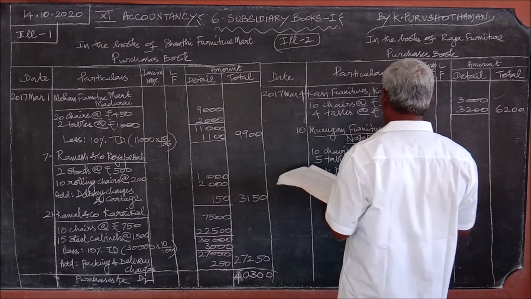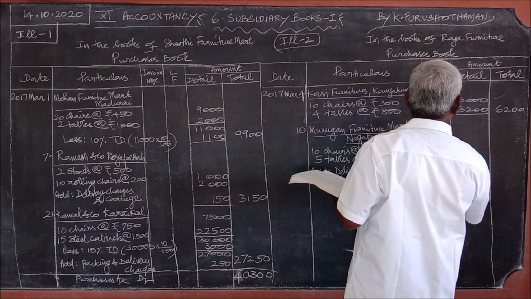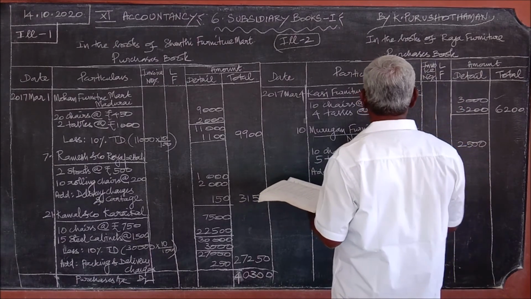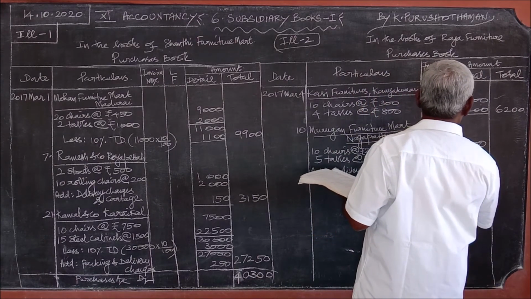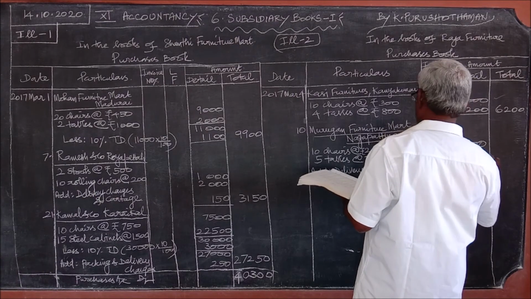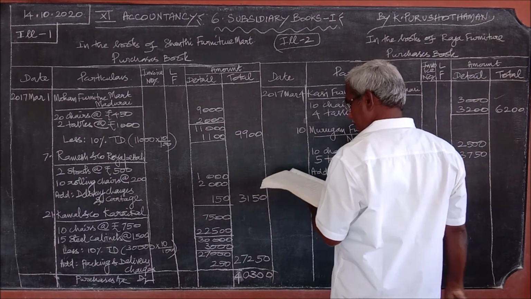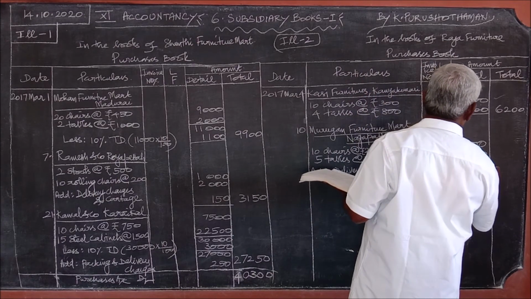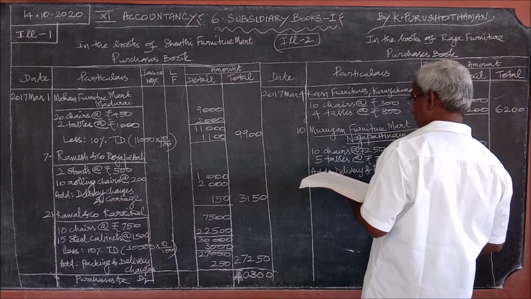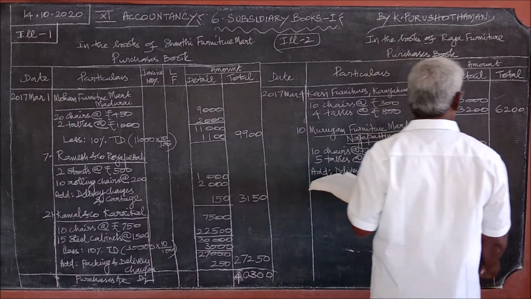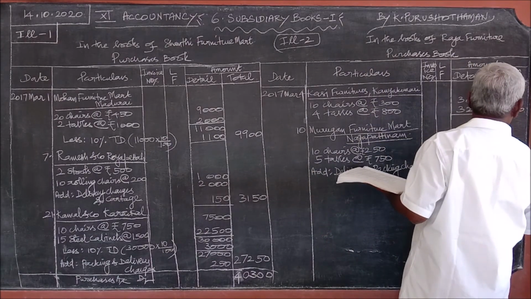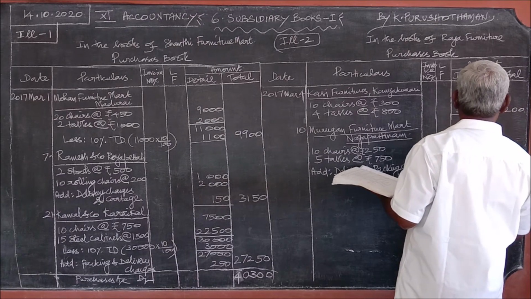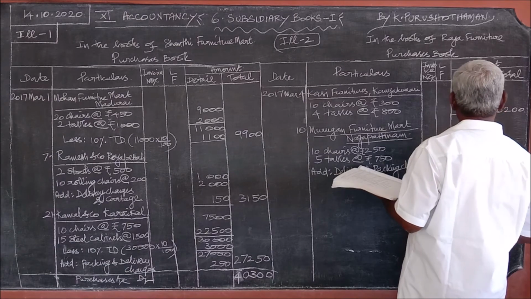Ten chairs into 250, 2,500. 5 tables, 5 into 750, 3,750. Delivery and packing charges 150. So you can find the total of all these 3, 6,400.